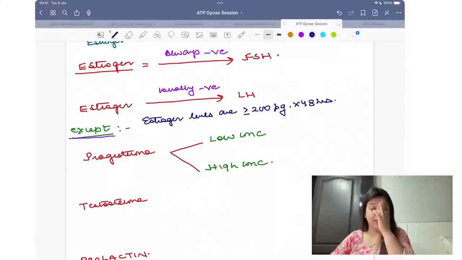Balveer, is this class useful for NORCET or not? Not for NORCET right now. Don't do it for NORCET just now. Right? For NORCET I'll take a different class. This is a gynae class and this is too much gynae for NORCET. NORCET does not have this much gynae.